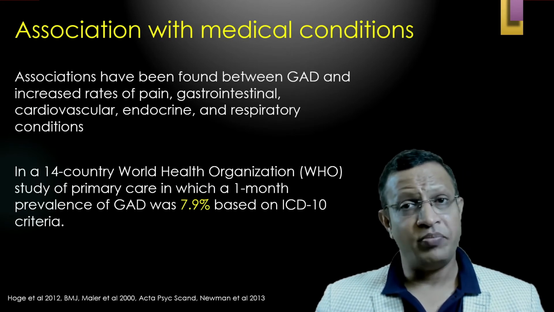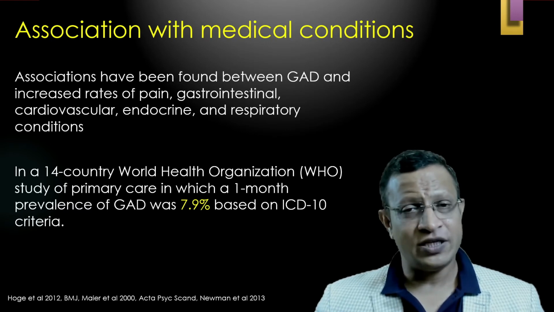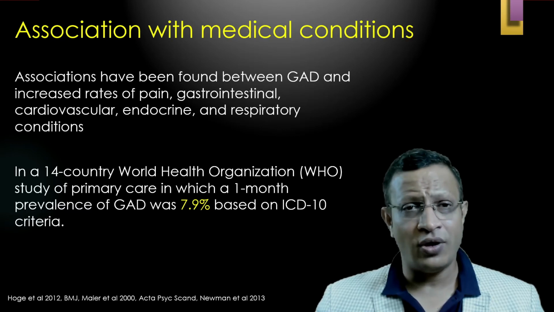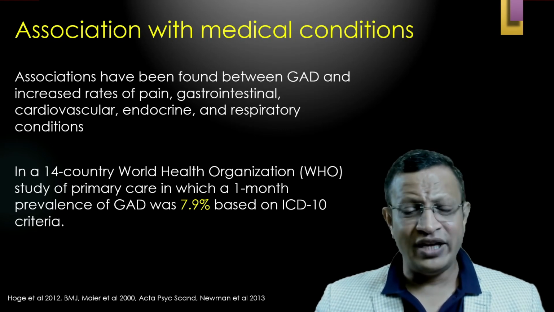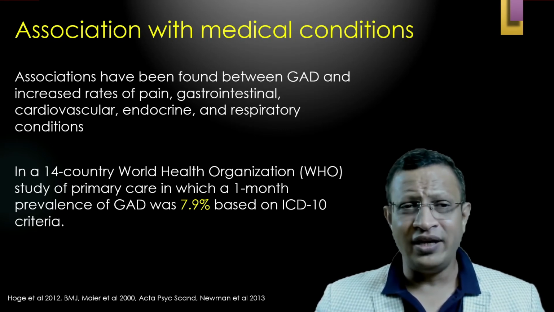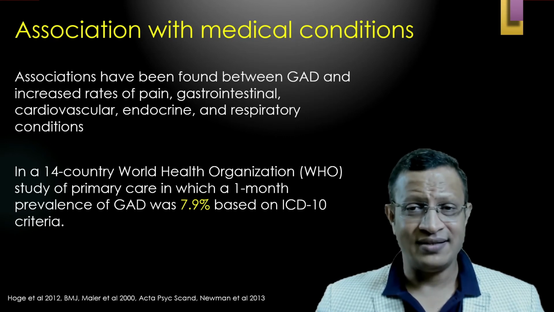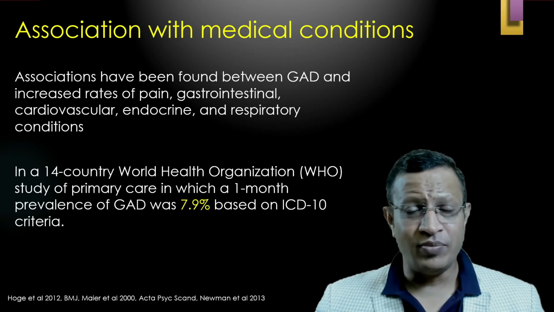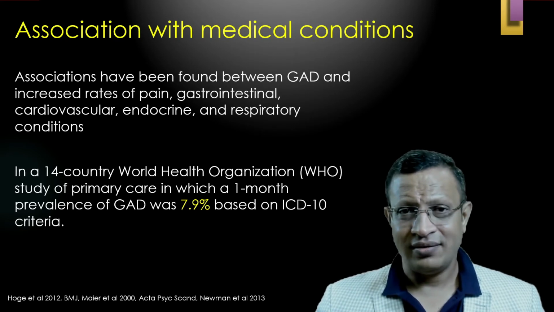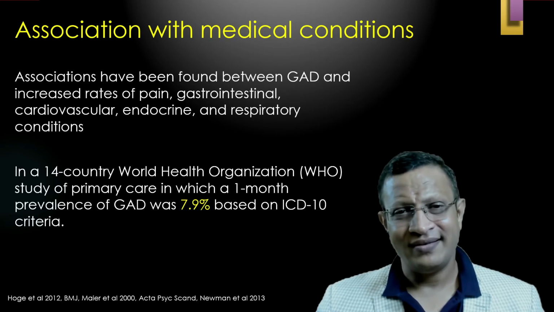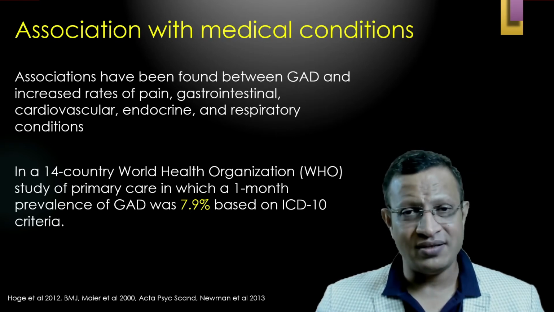Further, there are many studies which clearly indicated GAD is associated with many medical conditions such as pain disorder, gastrointestinal disorder, cardiovascular disorder, endocrinal disorder, and respiratory conditions. In one important WHO study from 14 countries in primary care, the 1 month prevalence of GAD was 7.9%. That is based on the ICD-10 criteria. That means if you look at the primary care studies, the 1 month prevalence is 8%. For every 100 patients who visit PHC, 8 of them have generalized anxiety disorder.